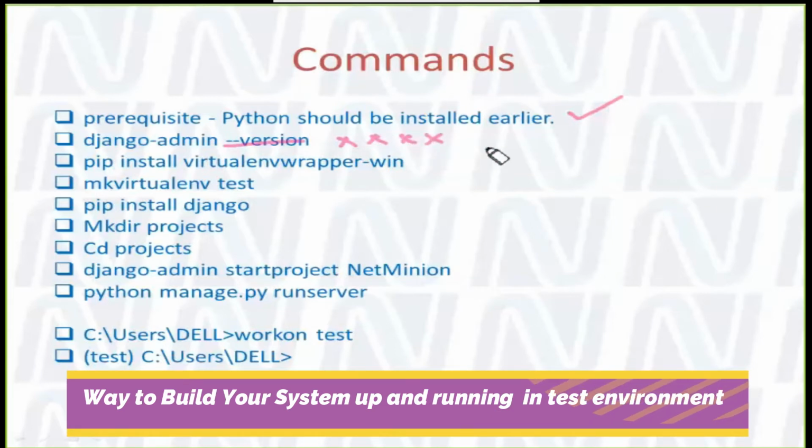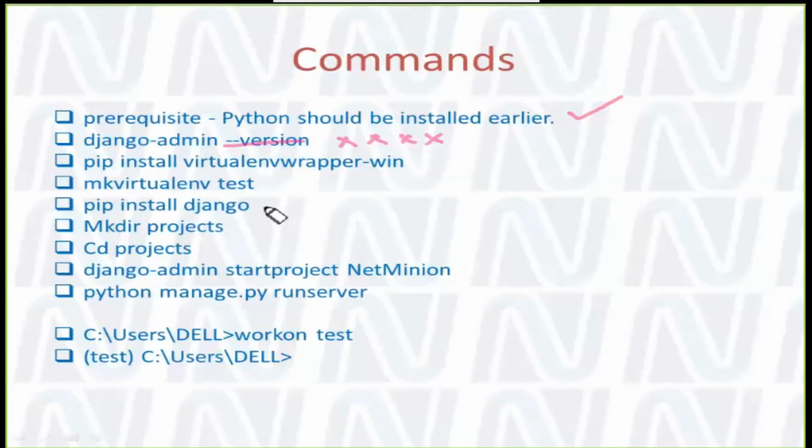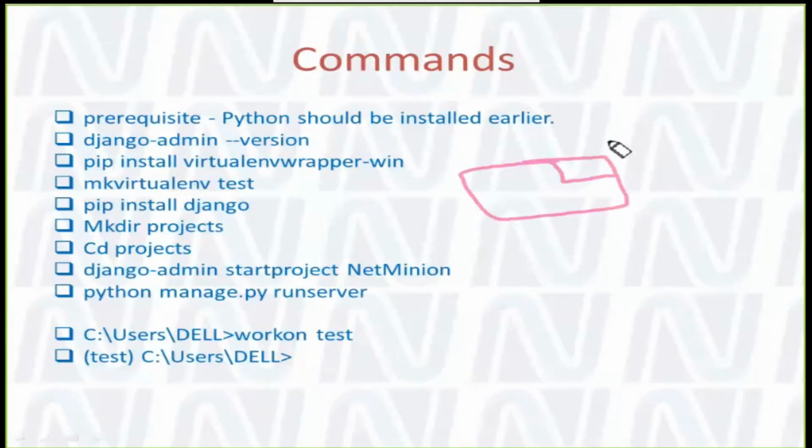The reason is that you don't have Django currently, so you need to install it, and the command is pip install Django. But wait a while, because you can create a virtual environment. This is your whole command prompt, and instead of installing Django on the whole PC, you can create a virtual environment, try Django there, and work only in that particular virtual environment. For that, you need to install virtualenvwrapper-win.